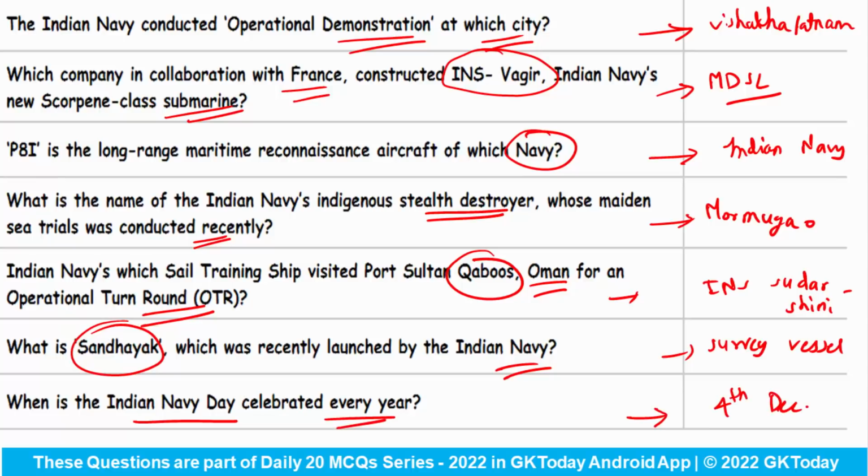Now, one question for you. You have to tell me, what is the name of the 4th stealth Scorpion class submarine that has been commissioned to Indian Navy recently under Project 75? Please answer me in the comments.